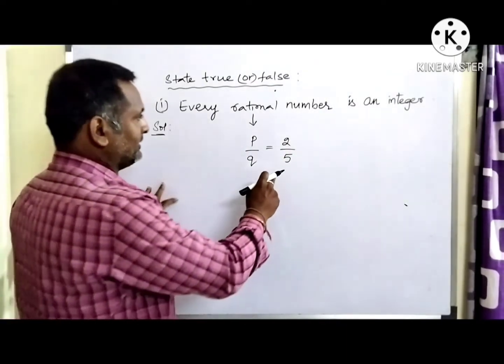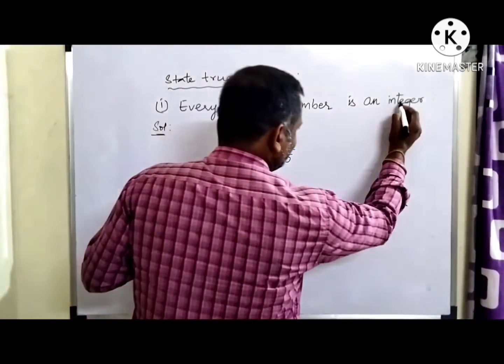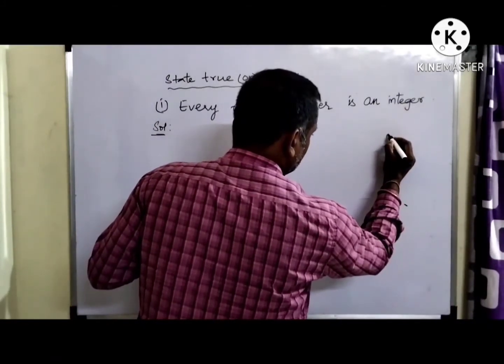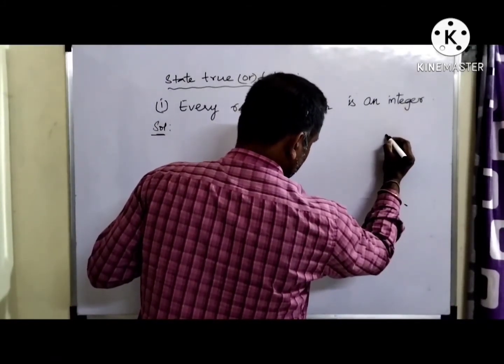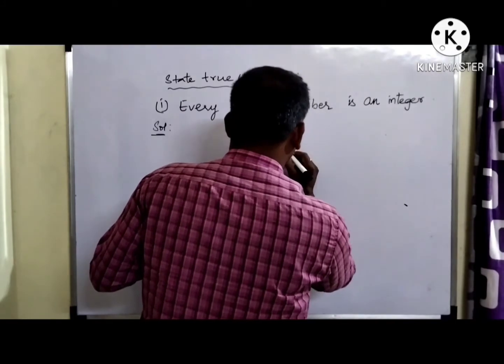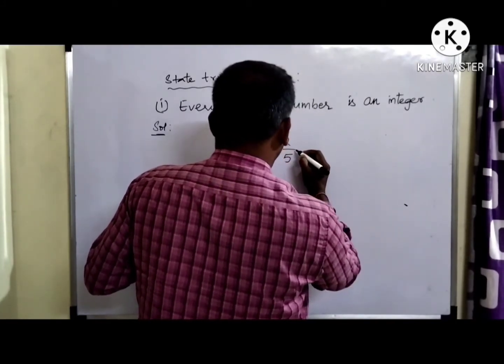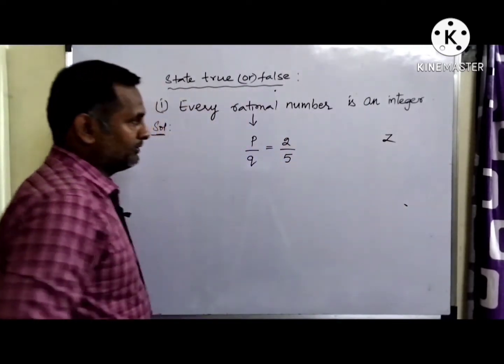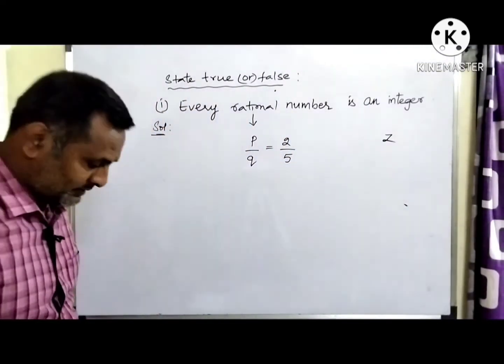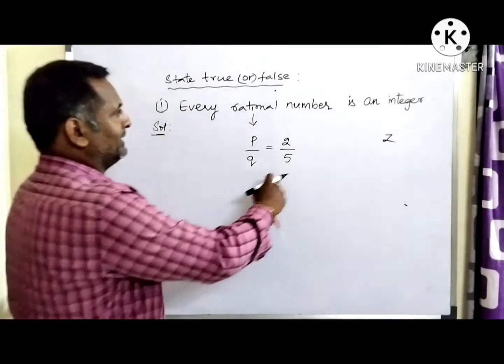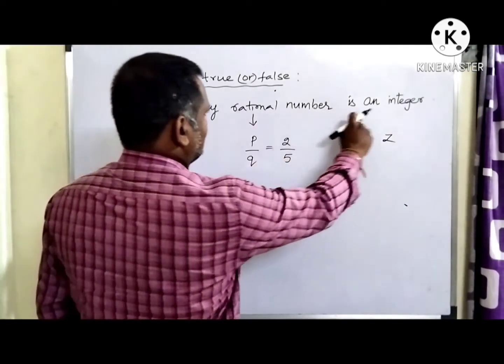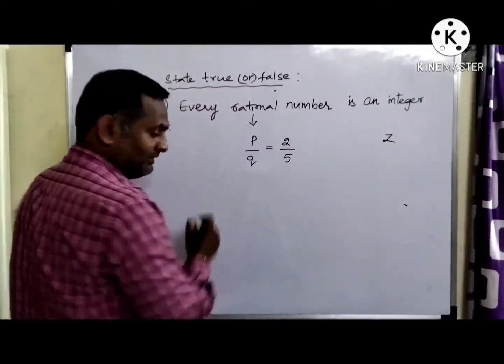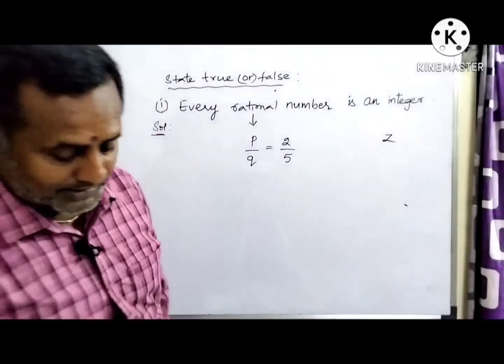So this is a rational number, but integers will be in the form of only a single value. So this is a rational number, but this is not an integer. Integers are in the form of Z, only a single value; you don't have a denominator. So every rational number is an integer is a false statement.